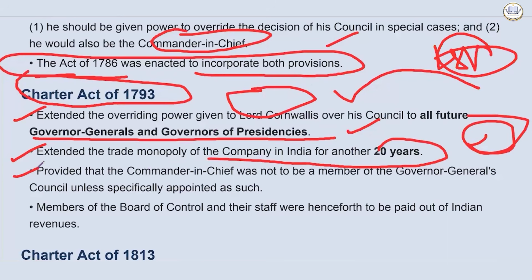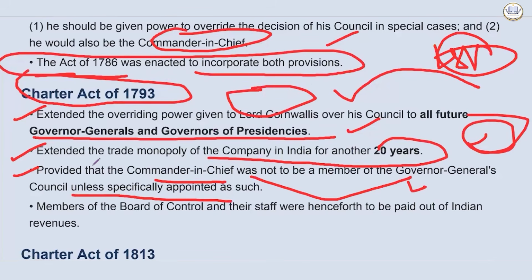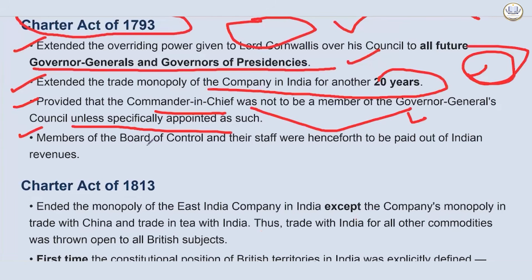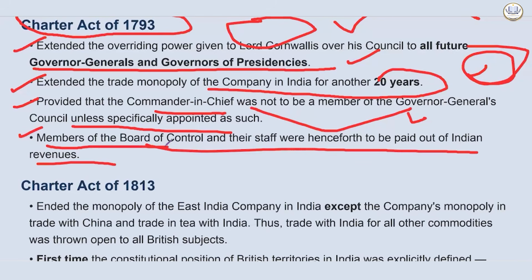Provided that the commander-in-chief was not to be a member of the Governor-General's Council unless specifically appointed as such. So commander-in-chief was not to be a member of Governor-General Council, again trying to establish a separation. Then members of the Board of Control and their staff were henceforth to be paid out of Indian revenues. So we are paying for our own misery.